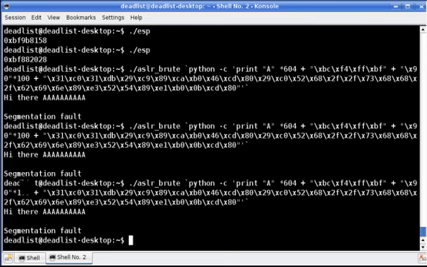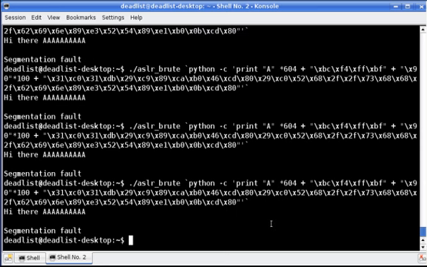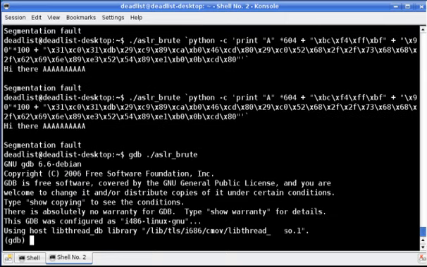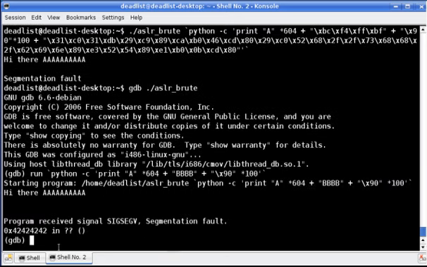So how do we go in then and increase our chances and defeat this program while ASLR is actually running? Let's first load the program back into GDB and take a look at the stack when the program crashes. We'll use the same command as before: run, and then Python -c, print 'A' times 604, plus our return pointer guess, we'll just put in BBBB again, plus we'll just throw in the NOP sled, times 100, and close that out. So when we run that, we get the segmentation fault at 42424242 again, which is what we expected.